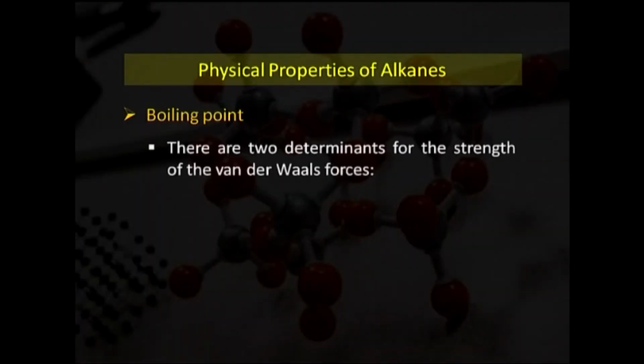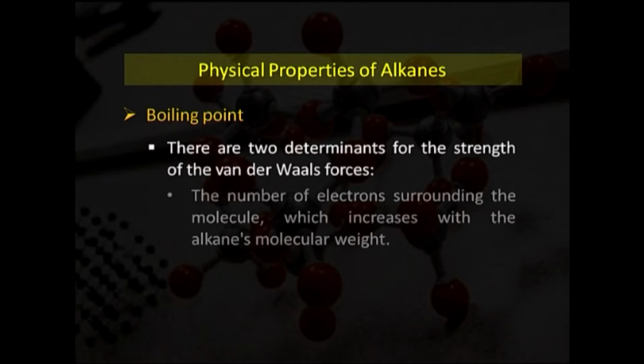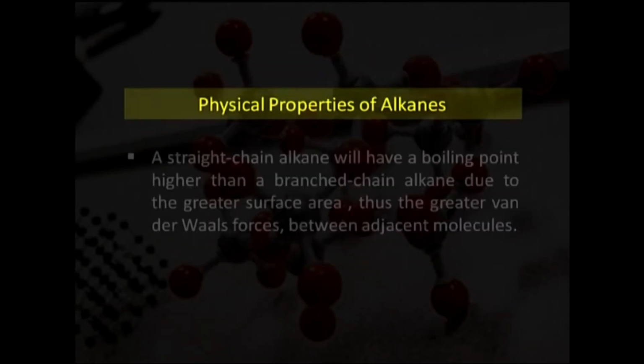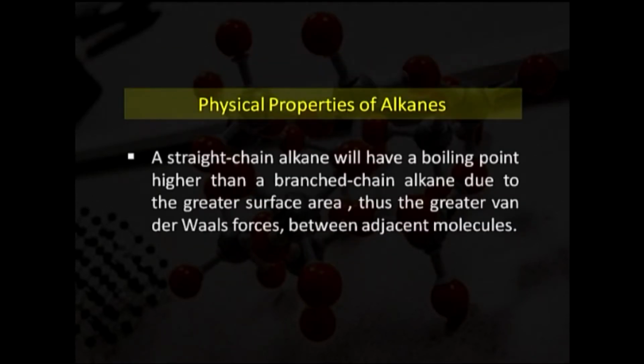Among isomeric alkanes, the straight chain compound has the highest boiling point. For the other isomers, the greater the number of branches, the lower the boiling point. There are two determinants for the strength of van der Waals forces: the number of electrons surrounding the molecule, which increases with the alkane's molecular weight, and the surface area of the molecule. A straight chain alkane will have a boiling point higher than a branched chain alkane due to the greater surface area, and thus greater van der Waals forces between adjacent molecules.